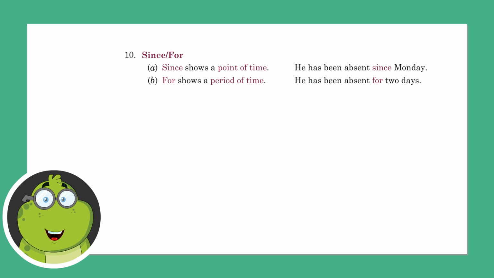Since or for. Since shows a point of time. He has been absent since Monday. For shows a period of time. He has been absent for 2 days.